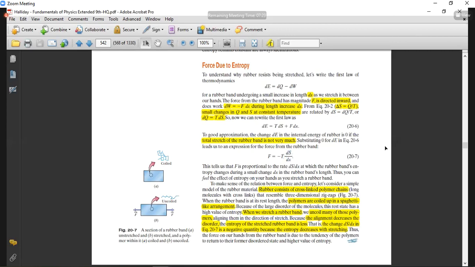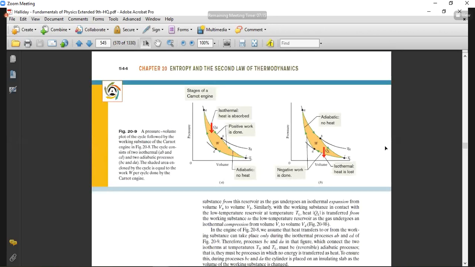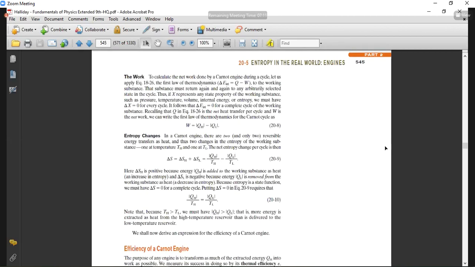Okay. So this was your last article. This is the entropy in the real world, Carnot heat engine and other things, but these are not part of your course outline. So we will move toward chapter 28.